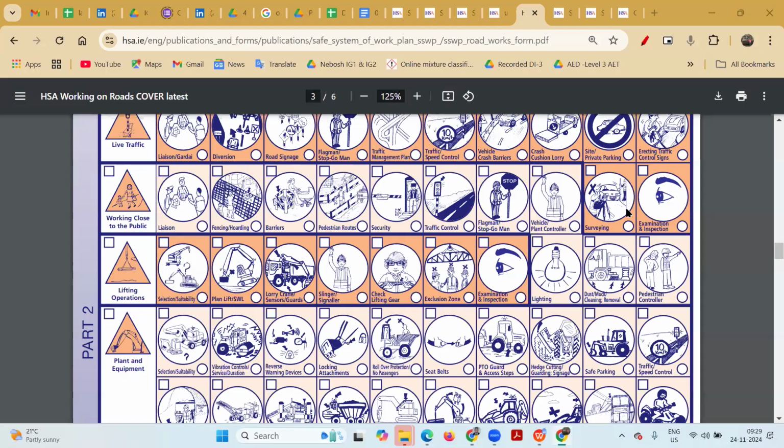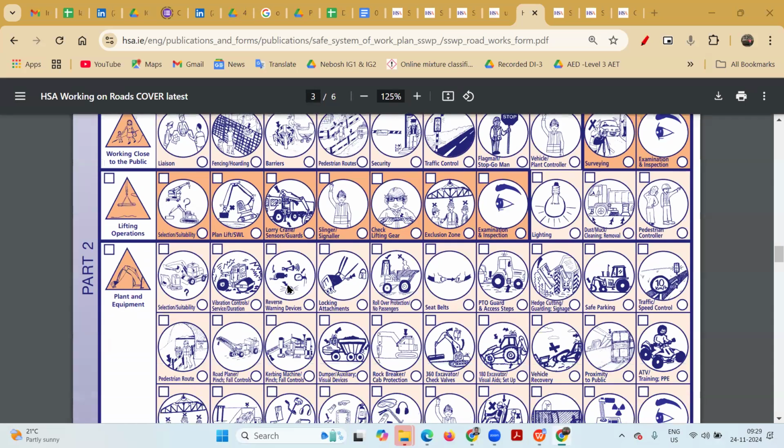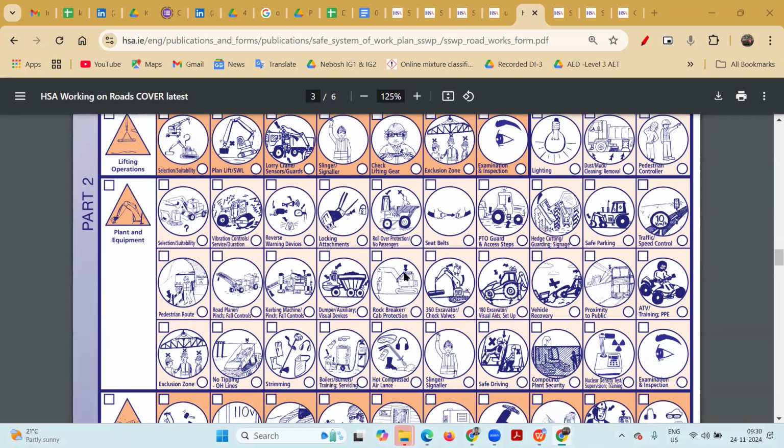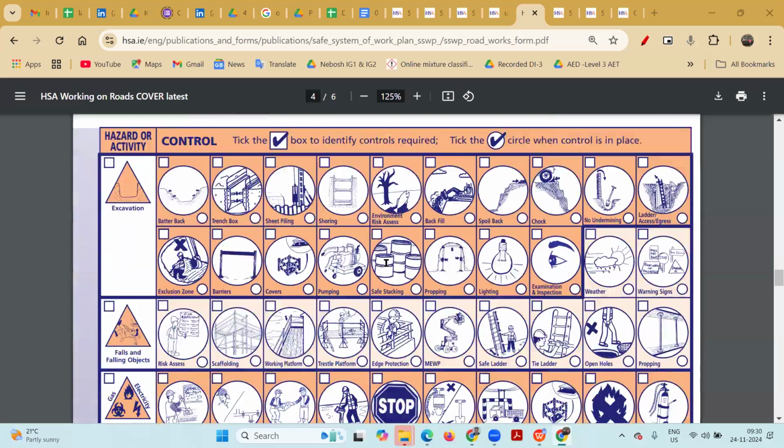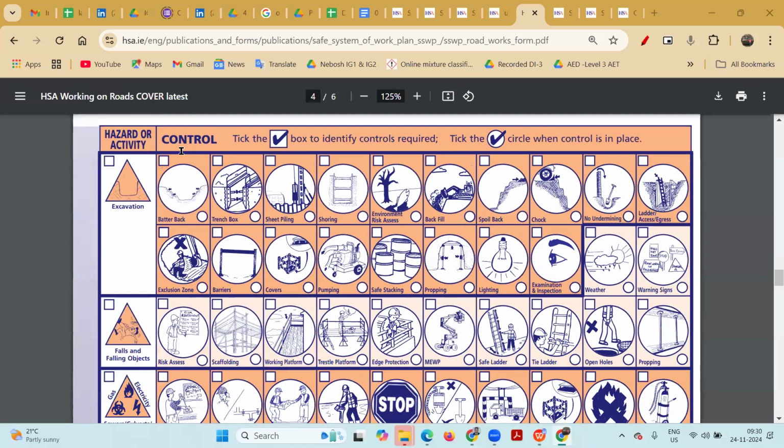Working close to the public, any lifting operations, if it is applicable, then what are the things? If some pictogram is not matching, you can add more pictograms, plant and equipment related hazards. Then you are going to apply the control measures. If you are going to do the excavation activity, what are the batter back and all the things, you can implement in your organization also.